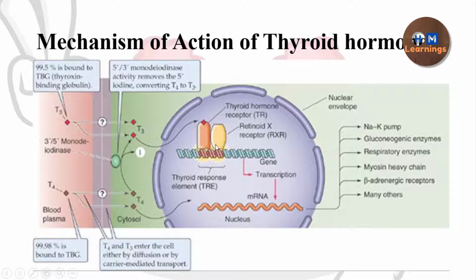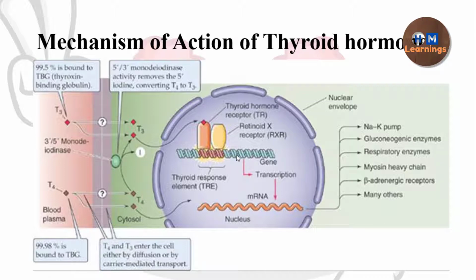Now it will go and bind. This heterodimerization increases the affinity of the thyroid receptor to bind to the hormone response element, which is present in the promoter region of the gene. After binding to this region, this complex can alter the transcription of these genes. Whichever gene it binds to, it can either increase or decrease the transcription of that gene.